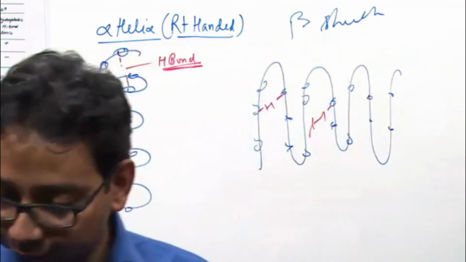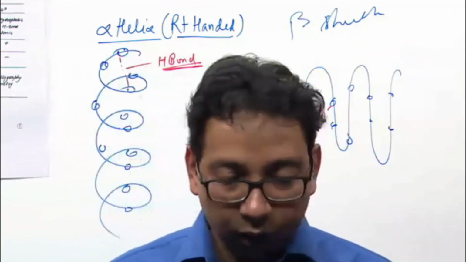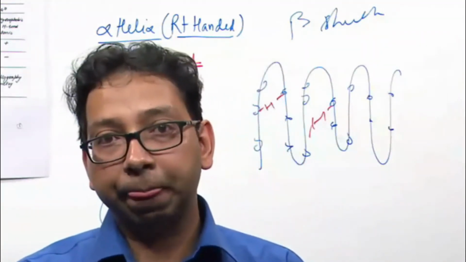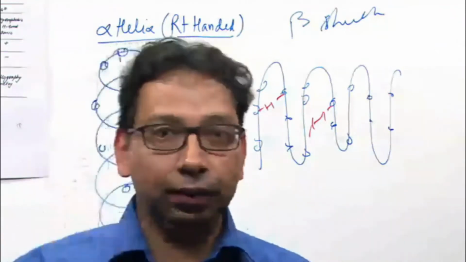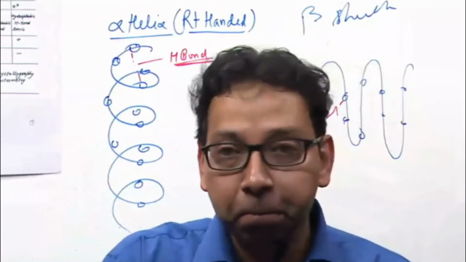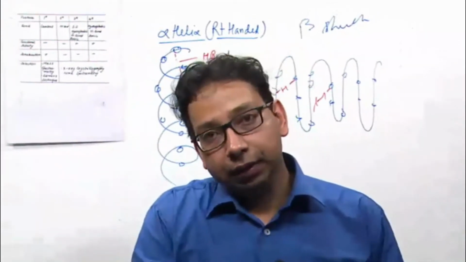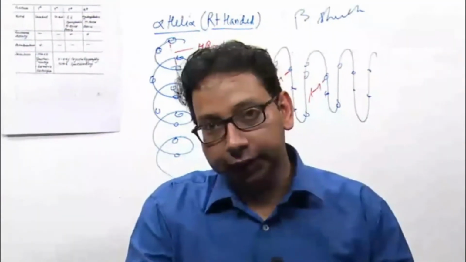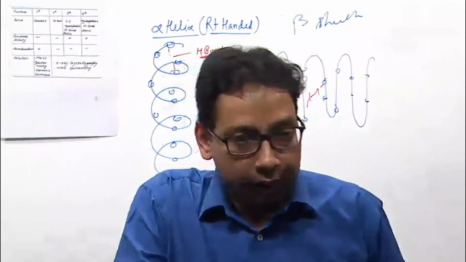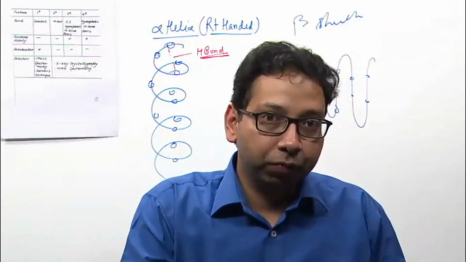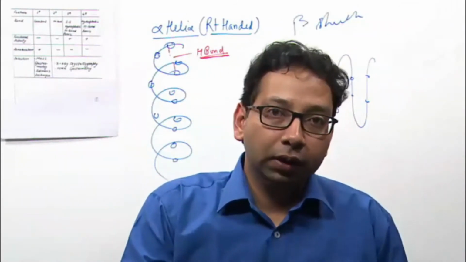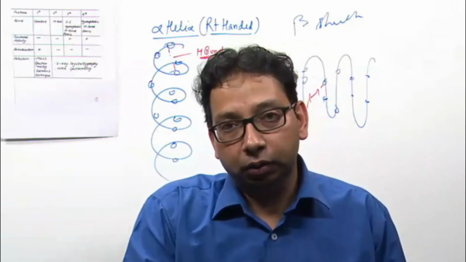Now, basic concept. You know that previously, definitely we are going to genetics, previously there was a concept, one gene one protein theory. We used to say that one gene gives rise to one protein.